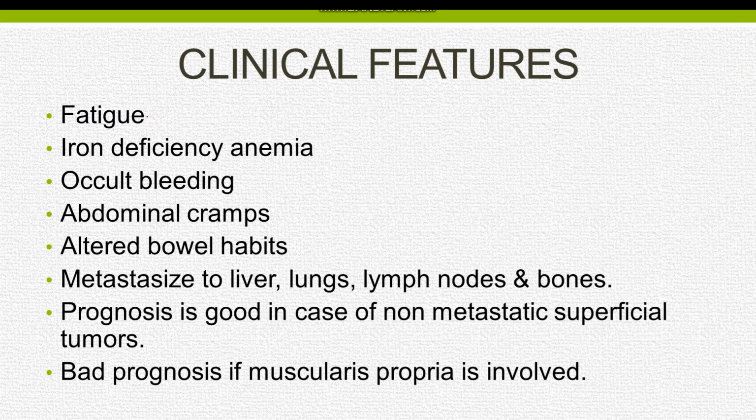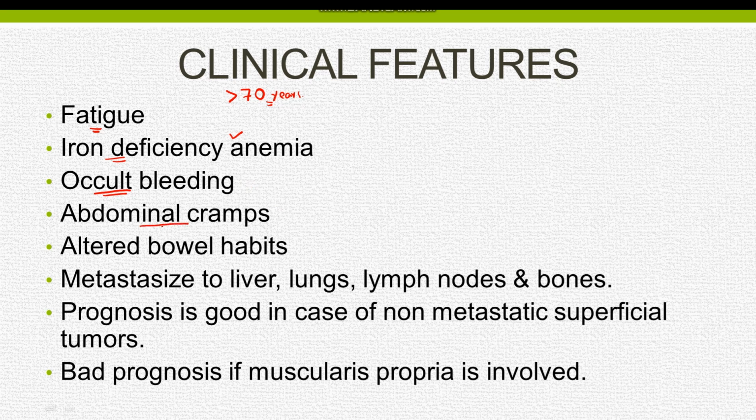Like all the malignant cancers, colorectal adenocarcinoma also has an insidious onset, and it usually presents in the age of more than 70 years. The disease most commonly presents with fatigue and iron deficiency anemia, which is either due to occult bleeding in the stool or due to lack of iron absorption.